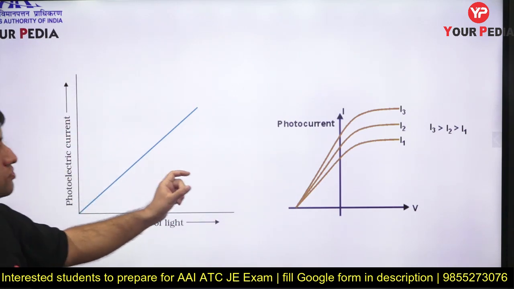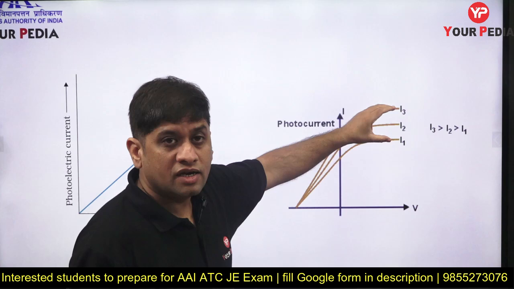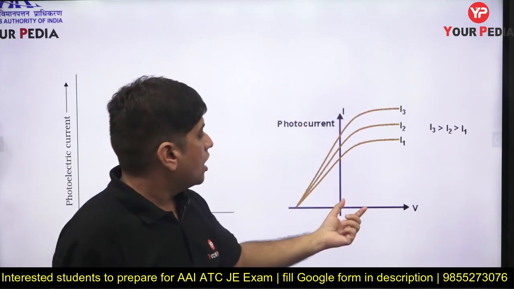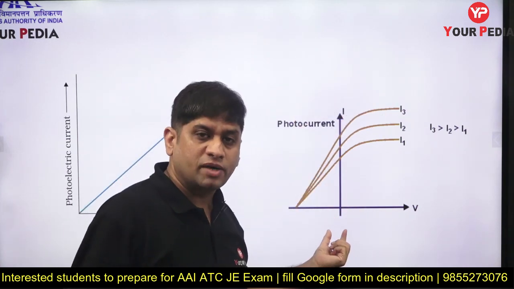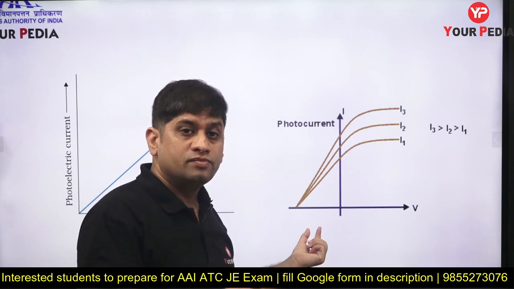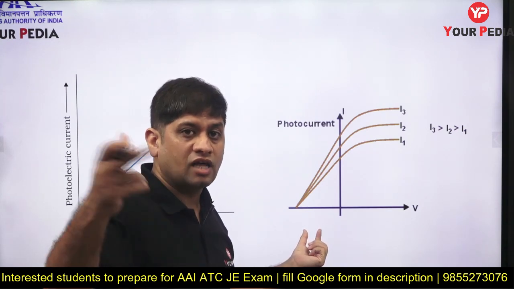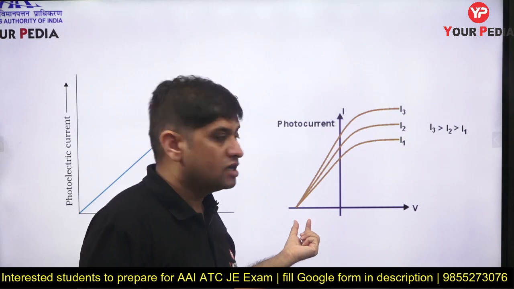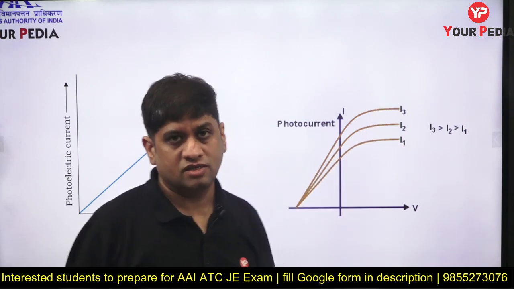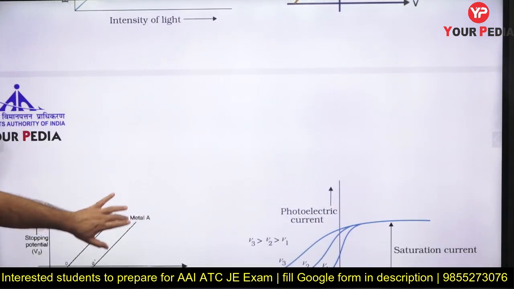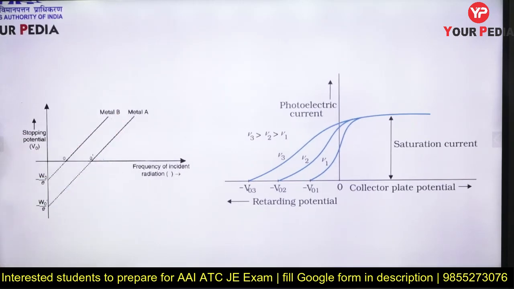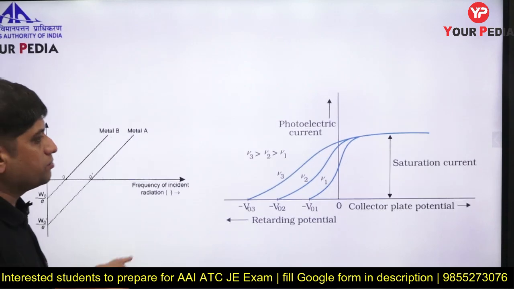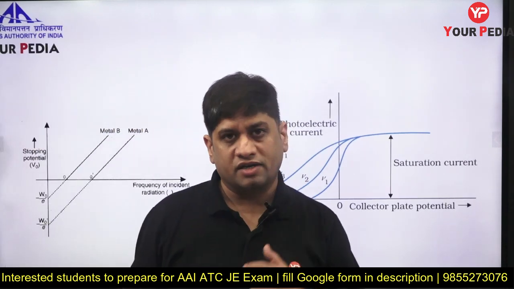Intensity current diagram. With more intensity, more current will be there. How does the current change with voltage? At a particular voltage, current becomes 0. No electron will reach that particular electrode: stopping potential, and how intensity changes it. Is this clear? Let's go forward now. Another diagram. Another very important diagram. As I told you, there are a couple of diagrams in the photoelectric effect.